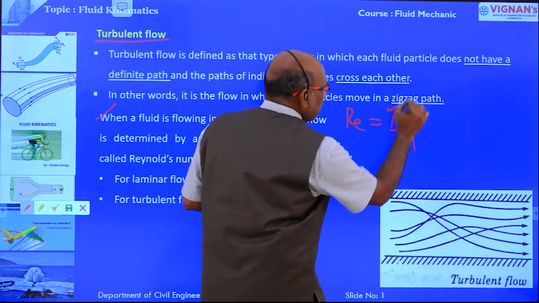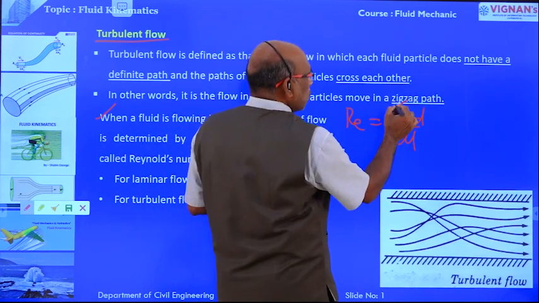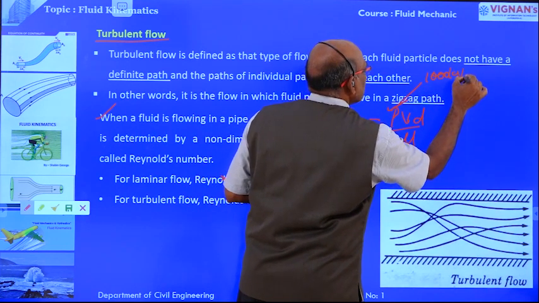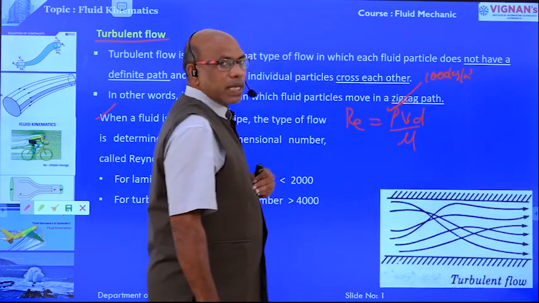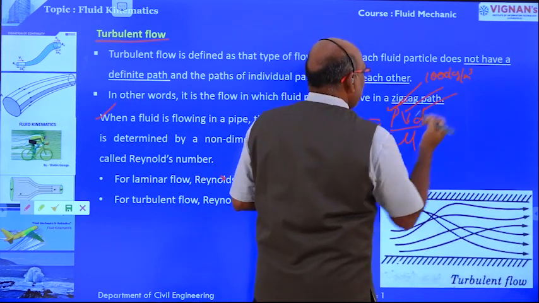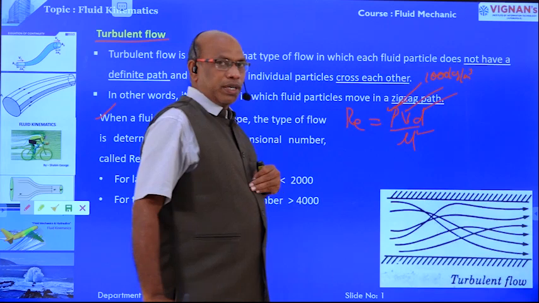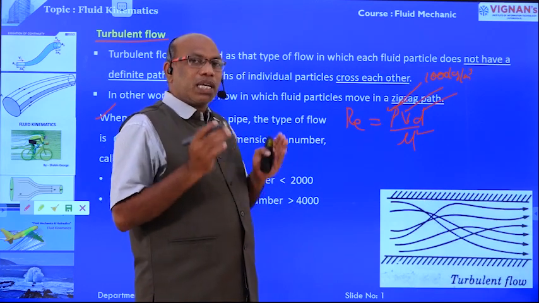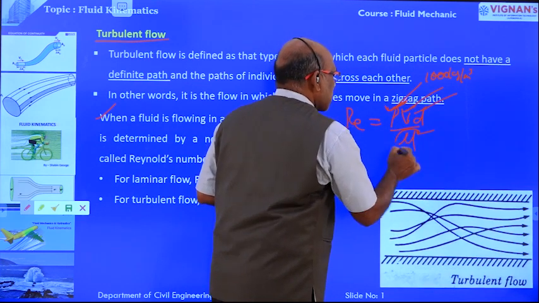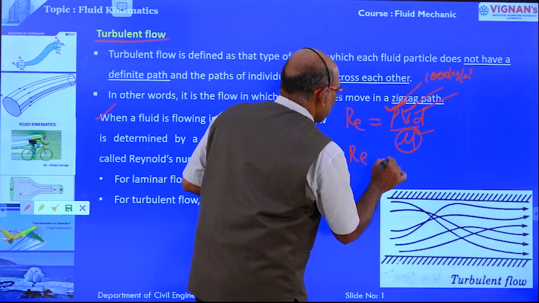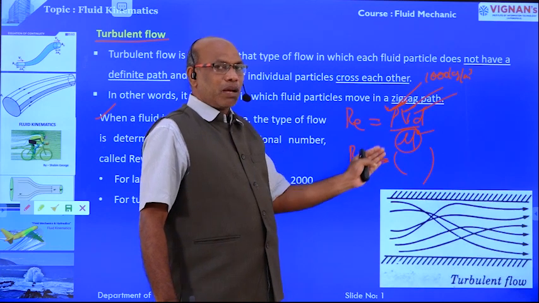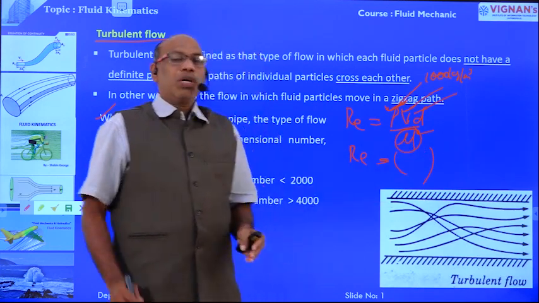Here rho is nothing but the density of the fluid. Suppose the fluid is water, the density of water is equal to 1000 kg per meter cube. V is the velocity of the fluid in the pipeline, d is the diameter of the pipeline, and mu is the viscosity of the fluid. Based on the given values of density, velocity, diameter of the pipe and viscosity of the fluid, we get some value. Reynolds number is a dimensionless parameter. We have some numerical value.